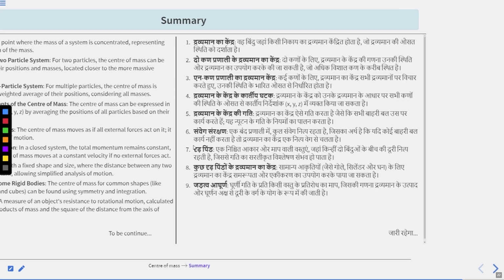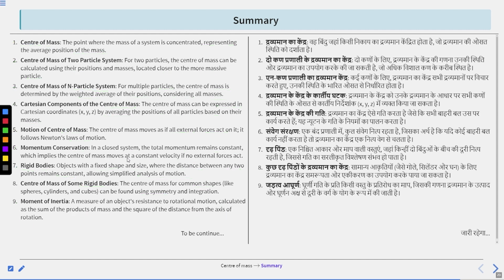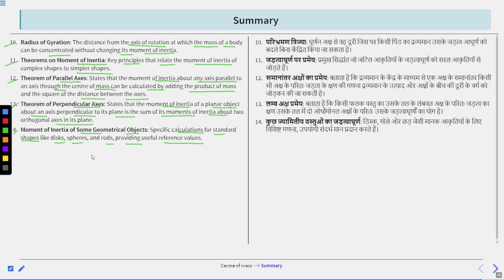Clear? So these are the important terms and formulas and theories we learned in today's lecture. And these are the important terms. Clear? These 14 terms are very important.